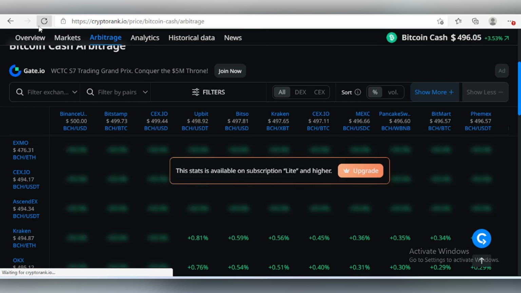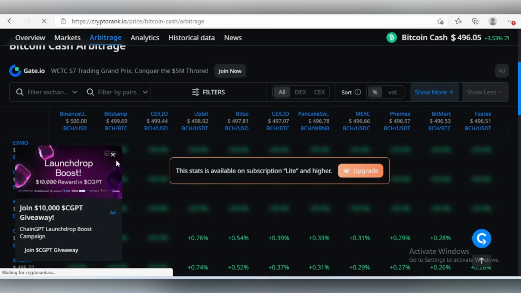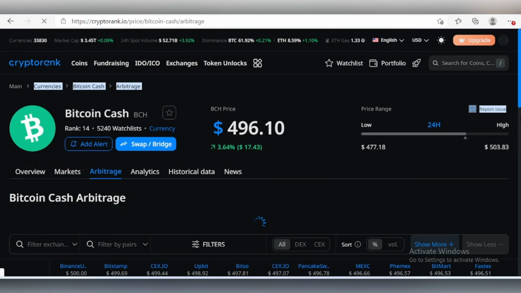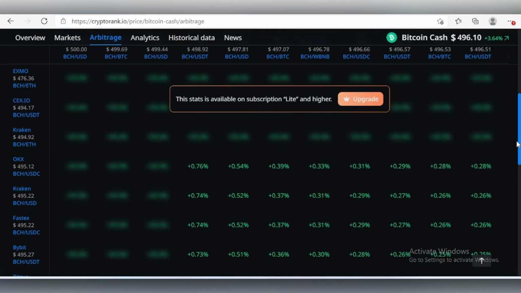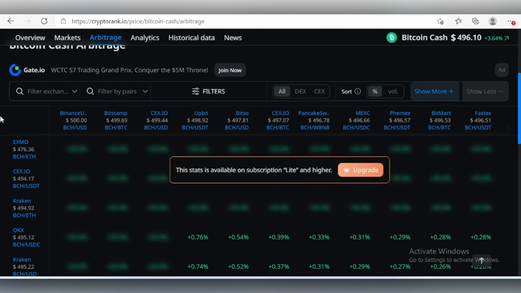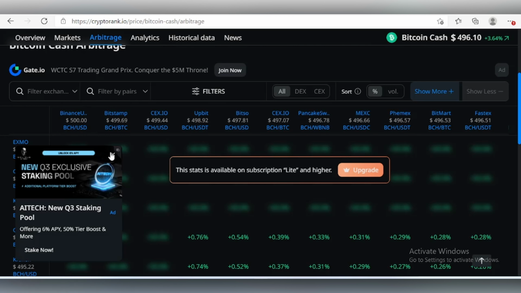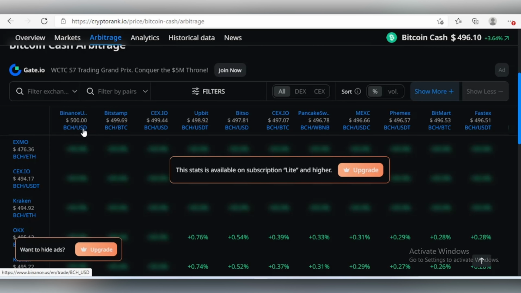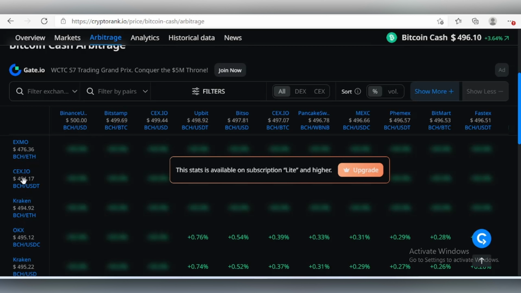Let's refresh this page to make sure we're in a live market again. So let's go back to the arbitrage and see what we have, right here. You can see over here, things have changed again. So 496.17 BCH USDT. And if you go to BCH USD, this is Binance.us. So only people in the US can access this rate as of this particular moment in time, right? So you can go to Bitstamp, but it's BCH BTC that you're gonna be able to convert to at this rate. So it's still not up to what we want.